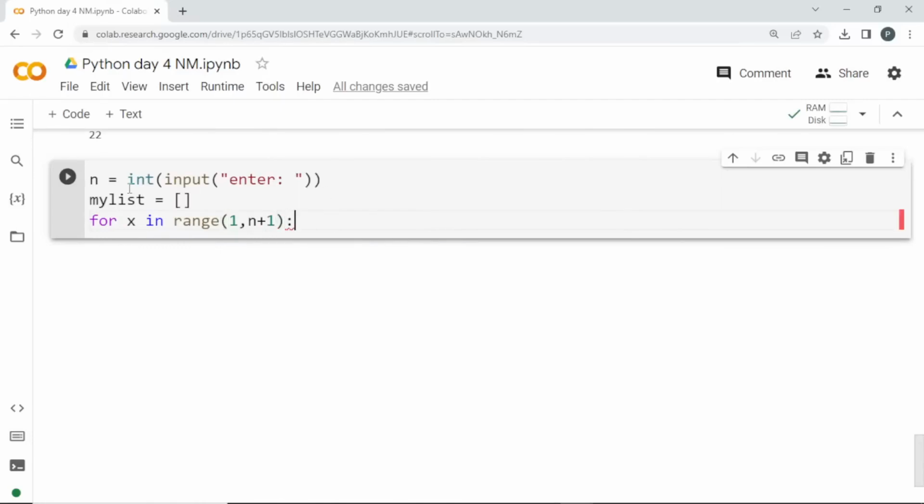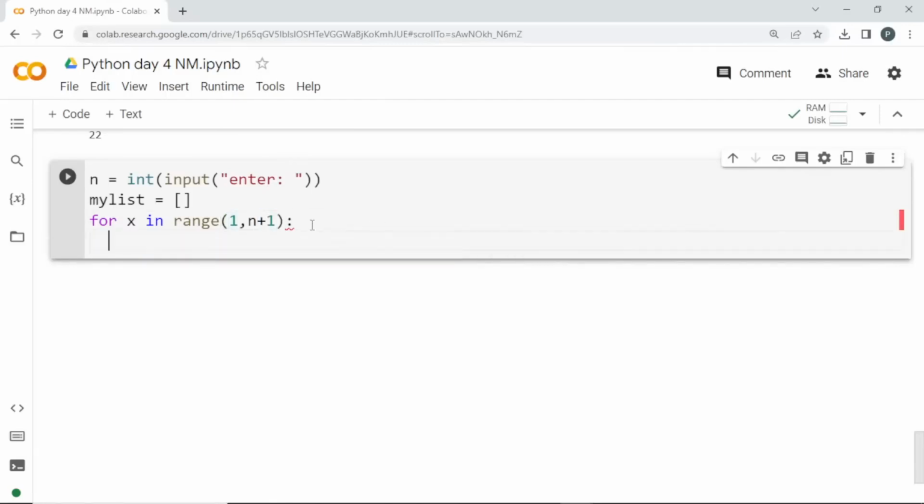If he enters 5, it will go till 6, so that you get till 5, since the ending index goes one step behind. So I'm adding 1, so that if he enters 5, it will print till 5.